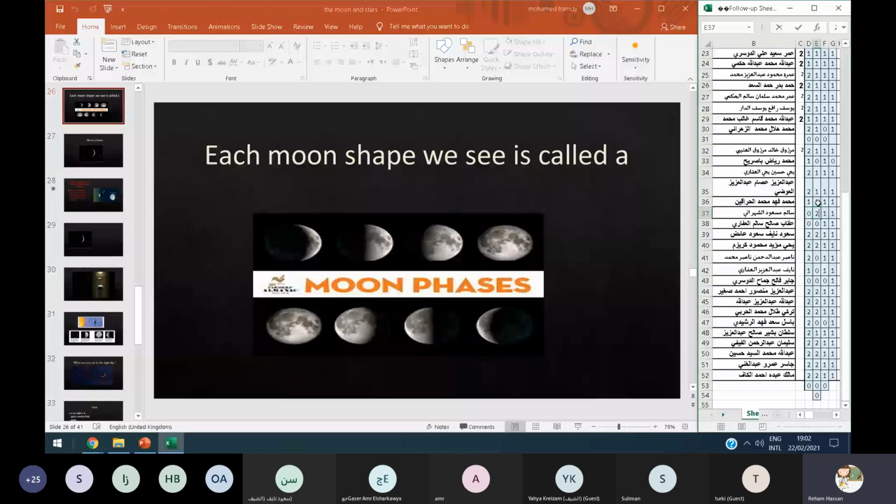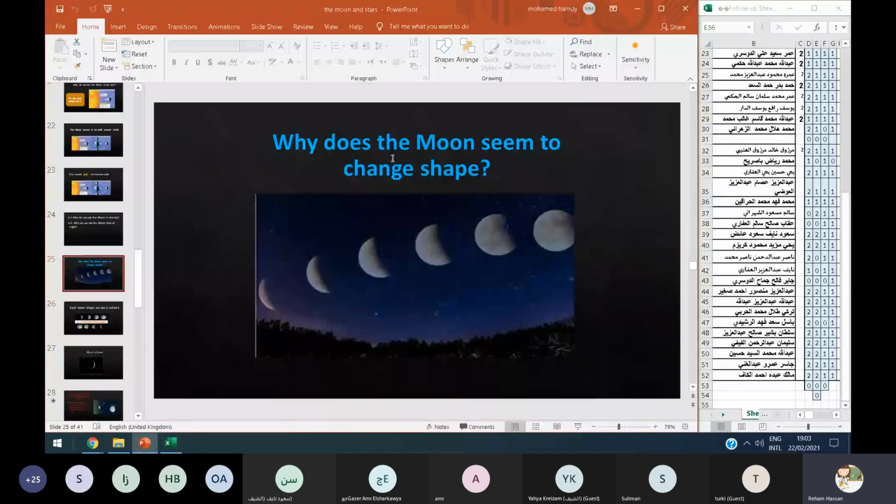Yes, Muhammad Fahad. So, honey, tell me, does the moon have different shapes or the same shapes? Different shapes, sure, or different amount of light from the sun, effect of the moon?